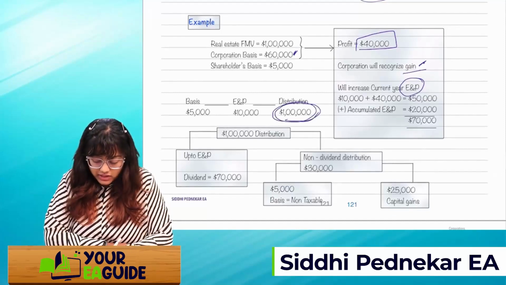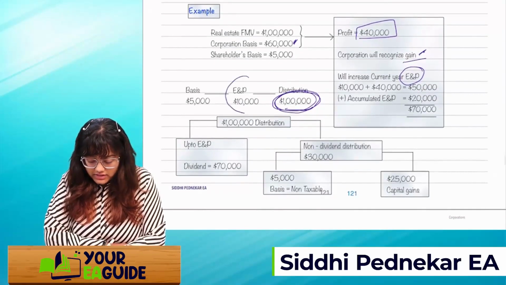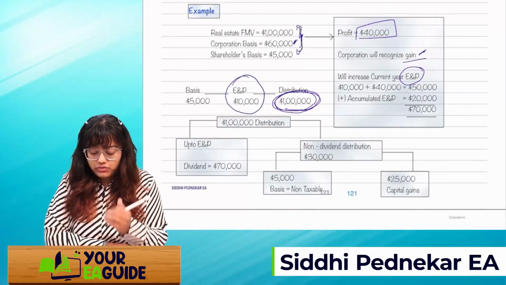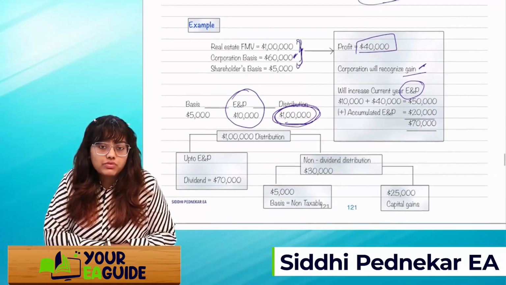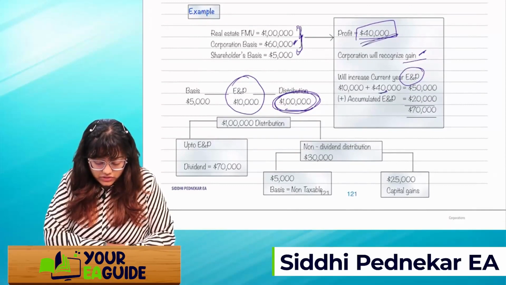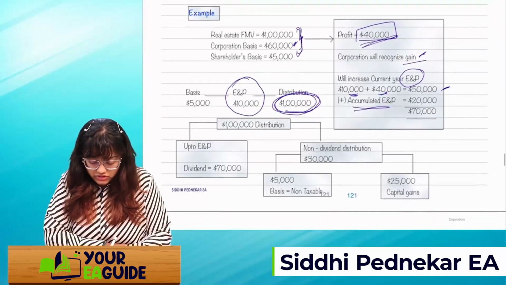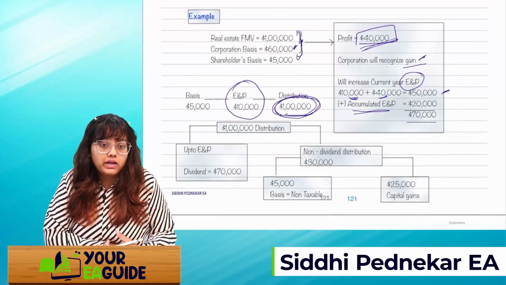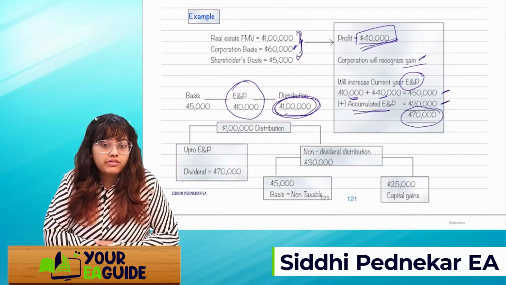So out of this 1 lakh, how will we bifurcate? But before bifurcating this, in this 10,000, we will add the profit which we have gained on the real estate which we are transferring. Okay, so the gain is 40,000. So we'll add this 40,000 to the 10,000 ENP. That comes to 50K. We will add the accumulated ENP, if any. Here it's not mentioned, but let's take an example. The accumulated ENP was 20,000. So our total ENP is now 70,000.